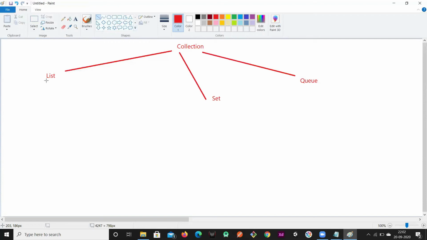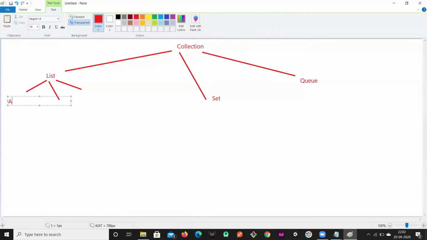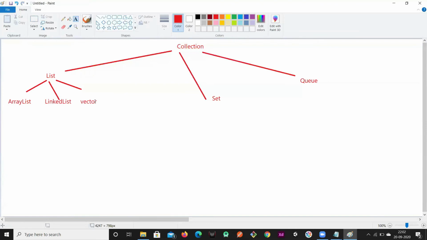Again, in this list I have array list, linked list, and vector. The children of list are array list, linked list, and vector. Vector has one more child, that is stack.